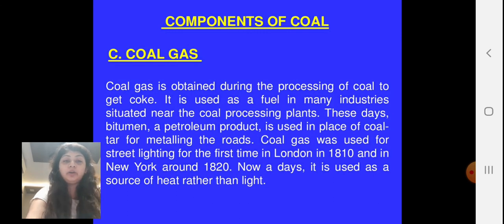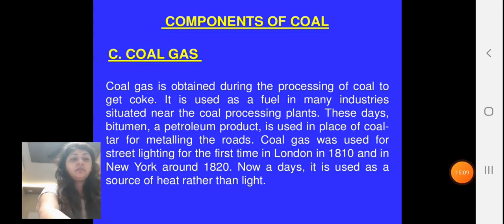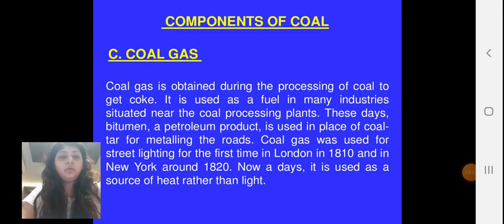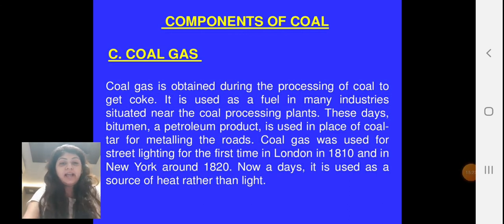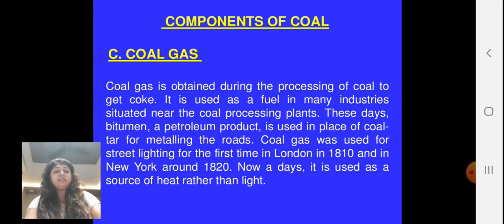Coal gas. Coal gas is obtained during the processing of coal to get coke. So when you are making coke from coal, you get coal gas. It is used as a fuel in many industries situated near the coal processing plants. Coal gas was used for street lighting for the first time in London in the 18th century, in 1810, and in New York around 1820. Nowadays, it is used as a source of heat rather than light.